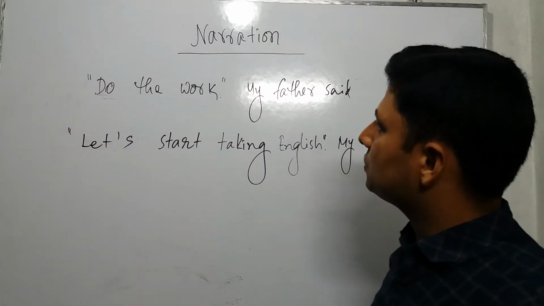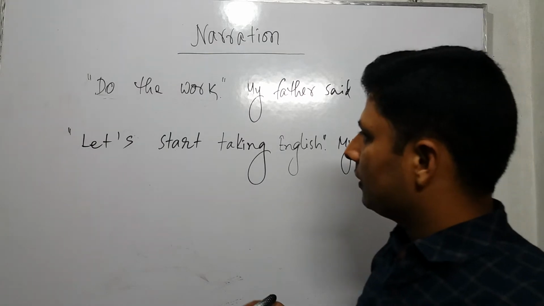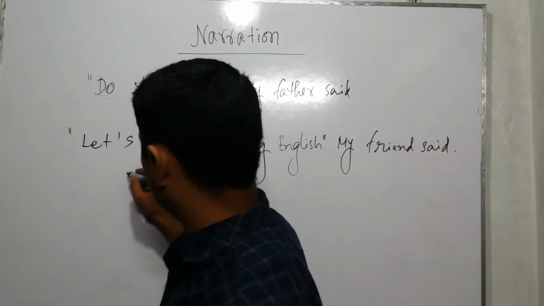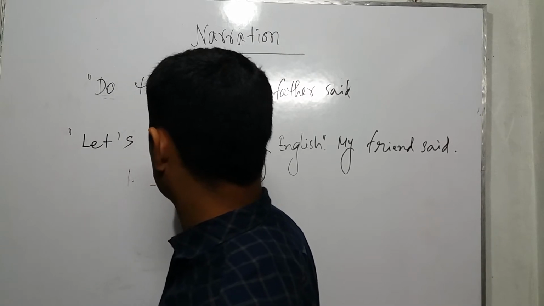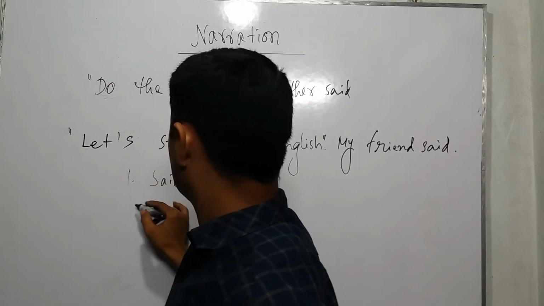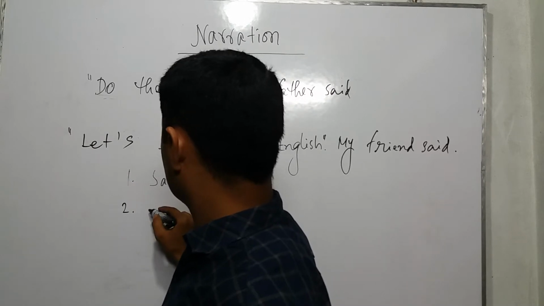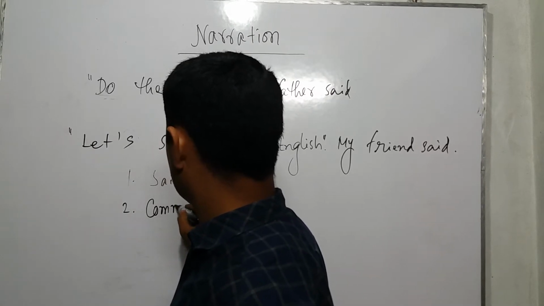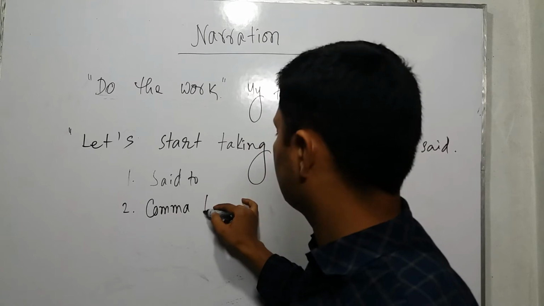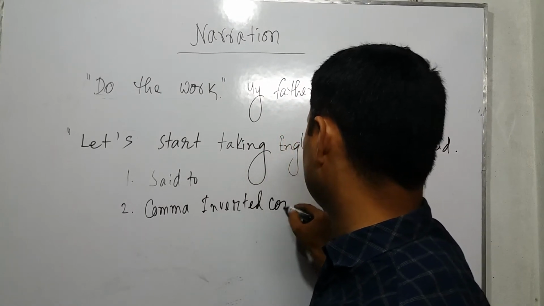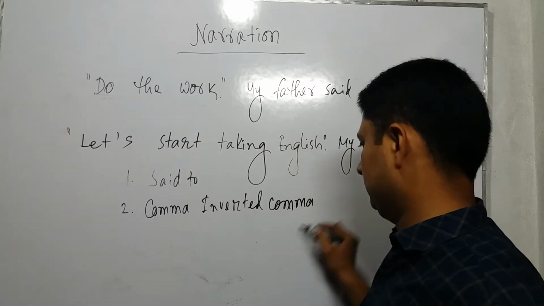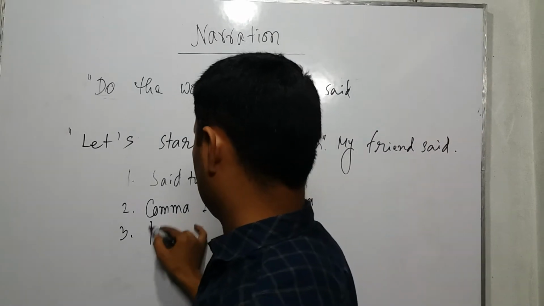So here is, do the work. I would like to share the rule here. First one, say to. Second one, comma, inverted comma. Third one, person.